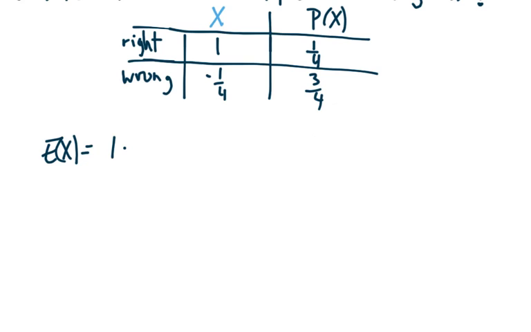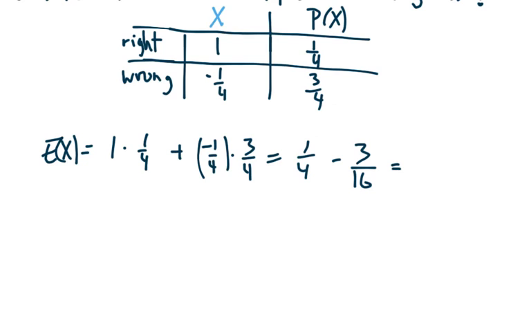Now this time we're going to take 1 times the probability of getting the right answer, and then we're going to take negative 1/4 times the probability of getting a wrong answer. 1/4 minus 3/16. Well, you've got to get a common denominator. That's 4/16 minus 3/16, which is 1/16. This is a positive value. That means that in the long run, she will gain 1/16 of a point on average, not actually 1/16 of a point each time she guesses. This is positive. That means that she should most definitely guess. In the long run, she will gain points. Not a lot, but she will gain points by guessing.